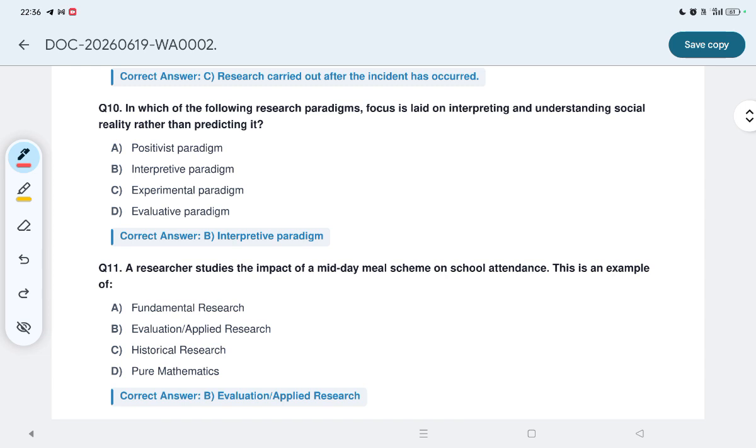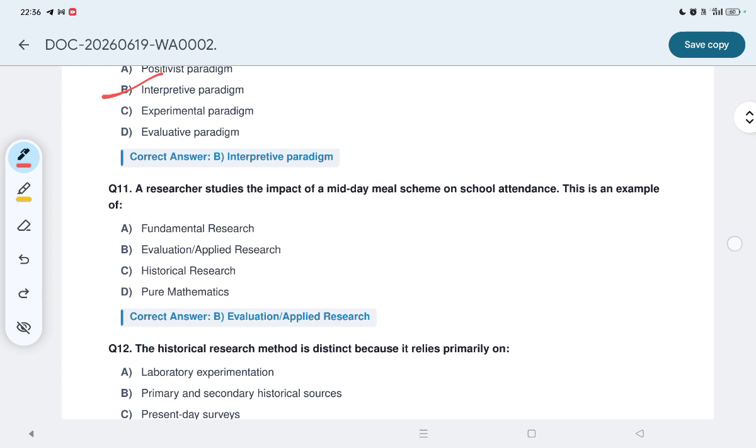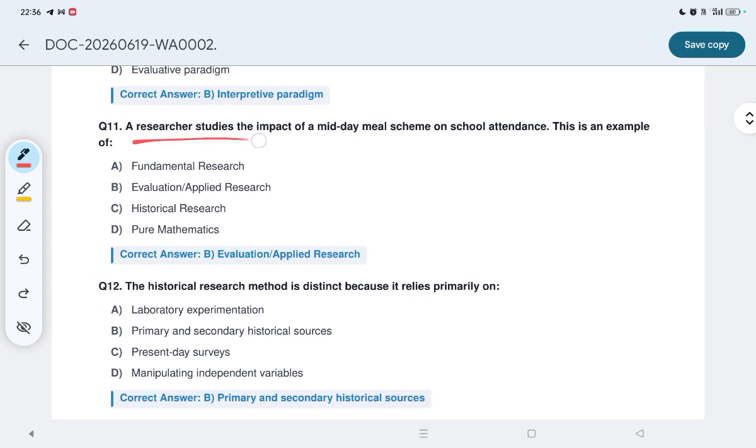Question number 10: in which of the following research practices is the focus laid on interpreting and understanding social reality rather than predicting it? So option B is correct, interpretive. Question number 11: a researcher studies the impact of a mid-day meal scheme on school attendance. This is an example of what? जो मिड डे मील वाली स्कीम थी, किस चीज़ का एग्जाम्पल है?